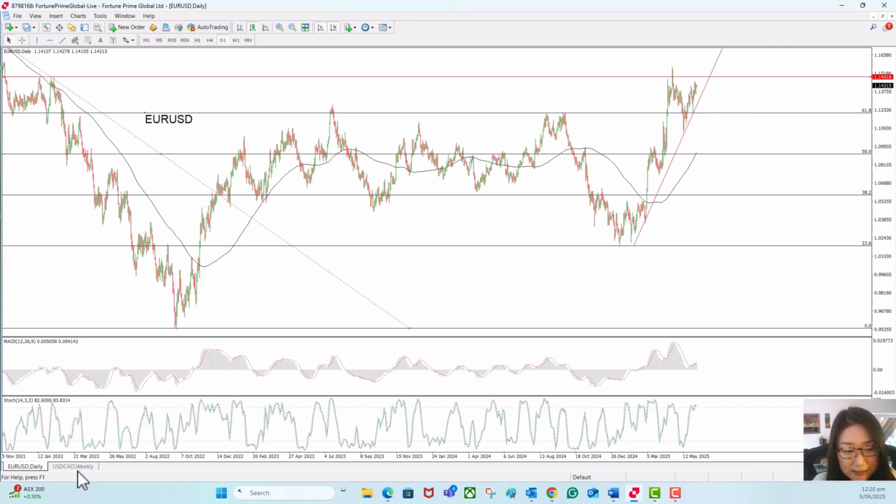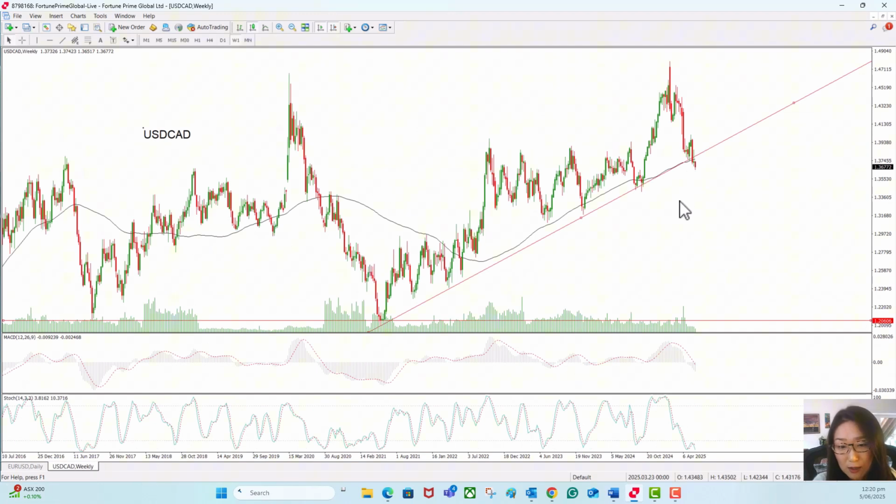The next one is the US dollar against the Canadian dollar. Here I'm using a weekly chart to see this long-term trend. Since August 2021, this pair has been moving in this uptrend. Now it shows signs of potentially breaking down below this uptrend line. The long-term uptrend might end here.